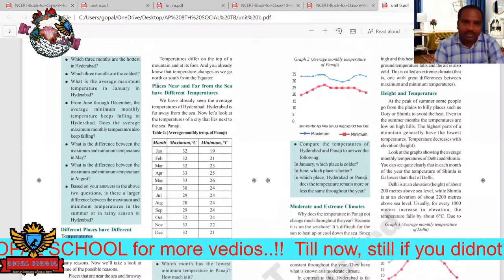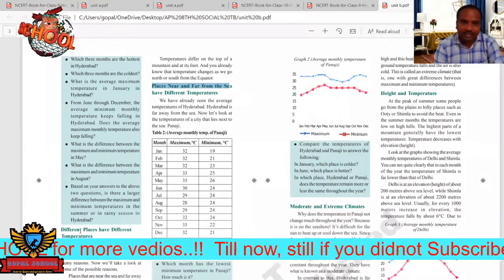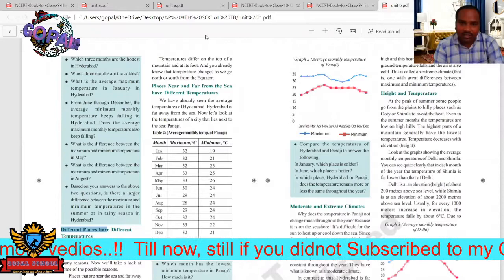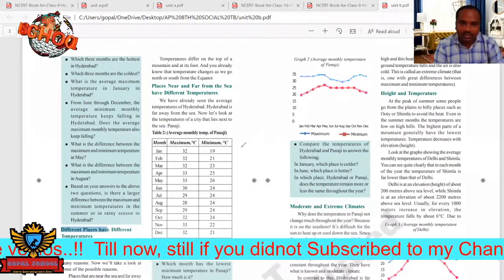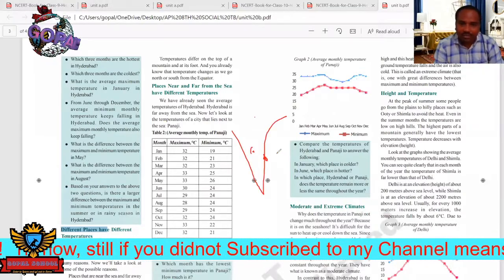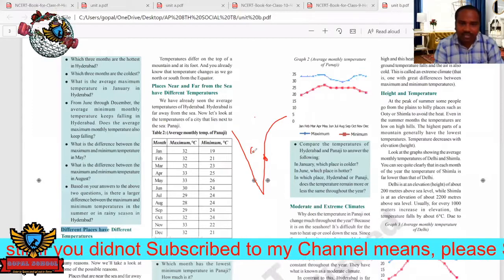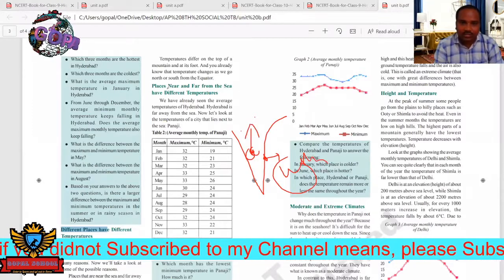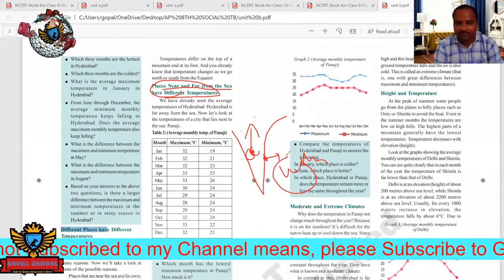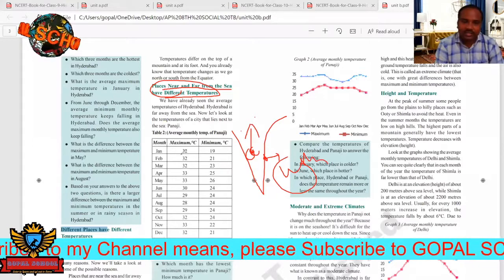Example here: places near and far from the sea have different temperatures. This is one of the factors. Whatever places are very near to the sea, for example in India, here is Vishakhapatnam and here also Nagpur. Vishakhapatnam has lower temperature when compared to Nagpur. Nagpur has high temperature because it is far away from the sea. So places near and far from the sea have different temperatures. The distance from the sea is one of the factors that varies temperature.